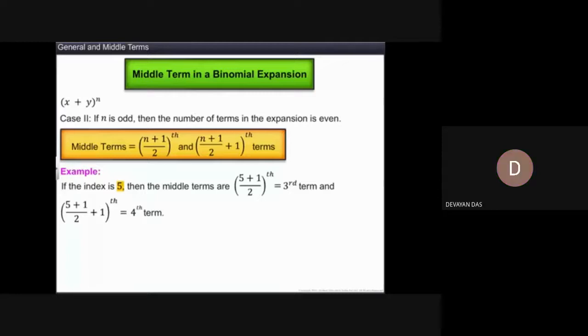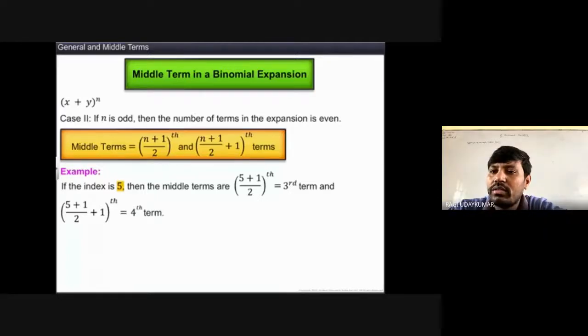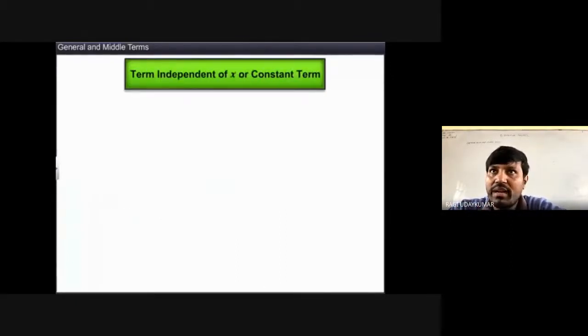Yes, sir. When the index is 5, mostly the students will get confused. Whatever the index number is, that number must be taken as n, not the number of terms.